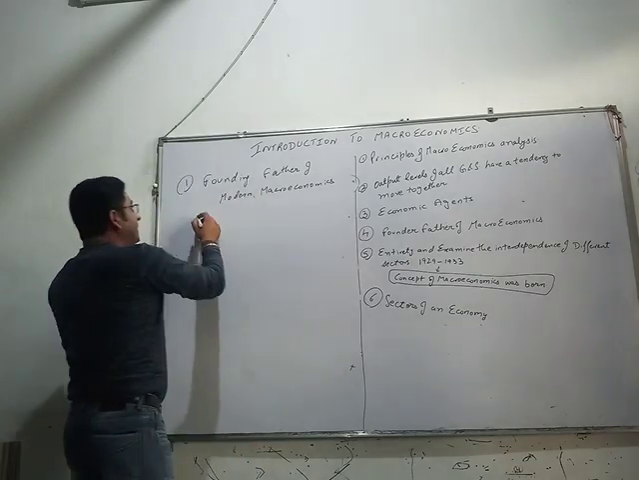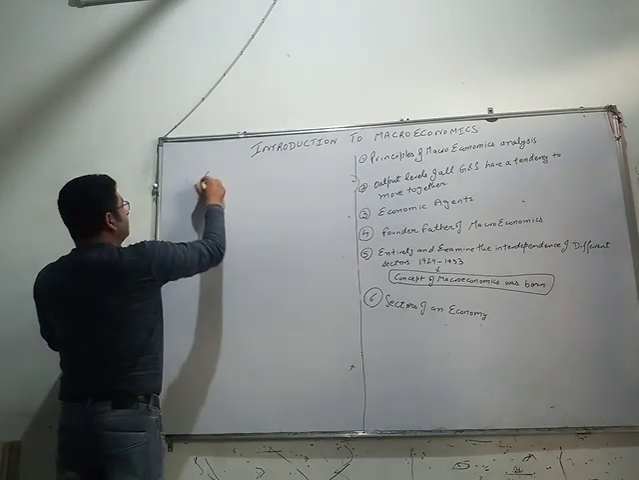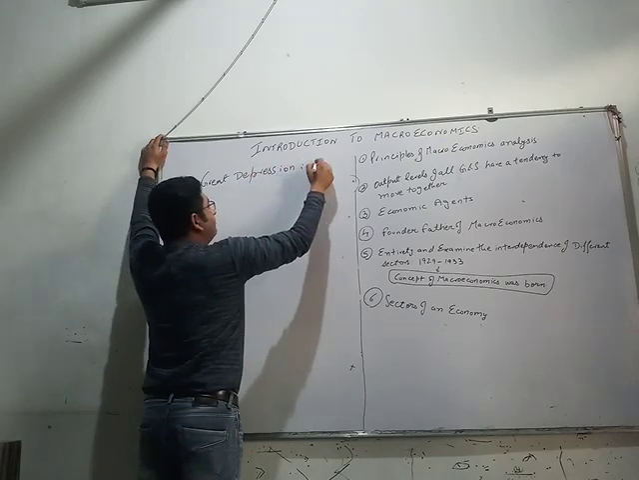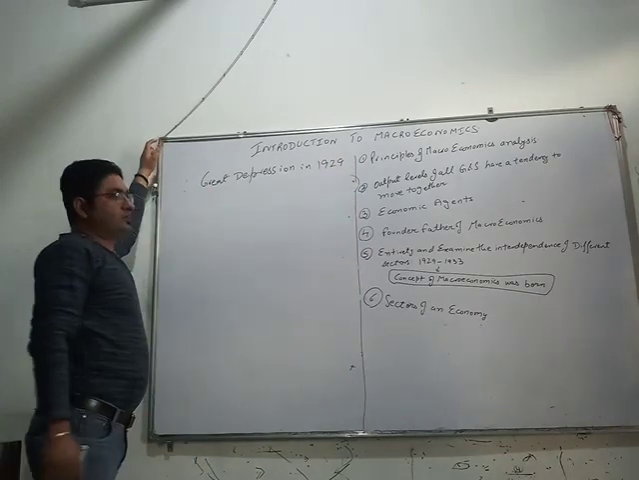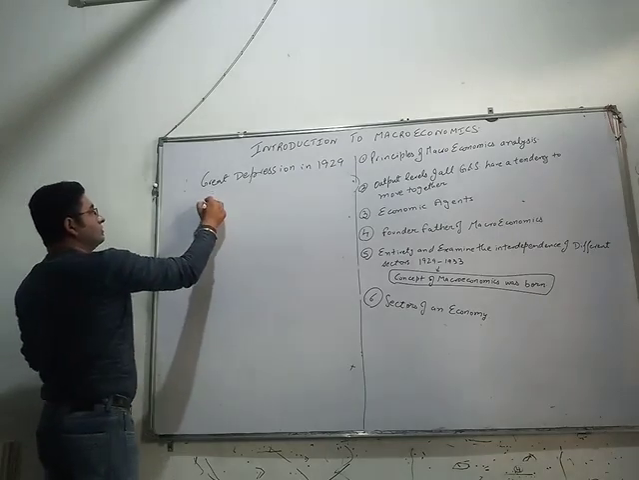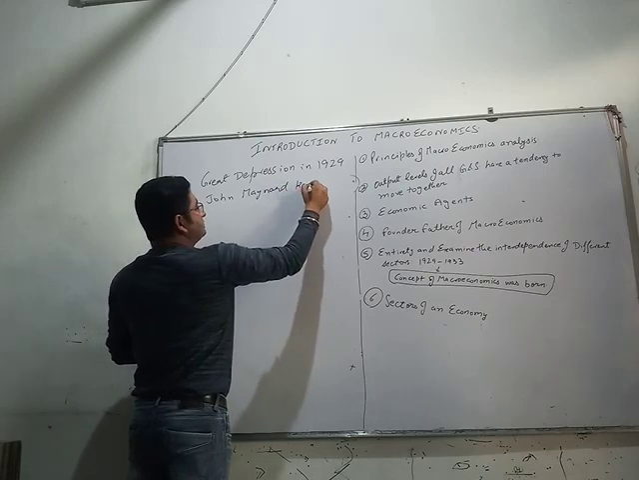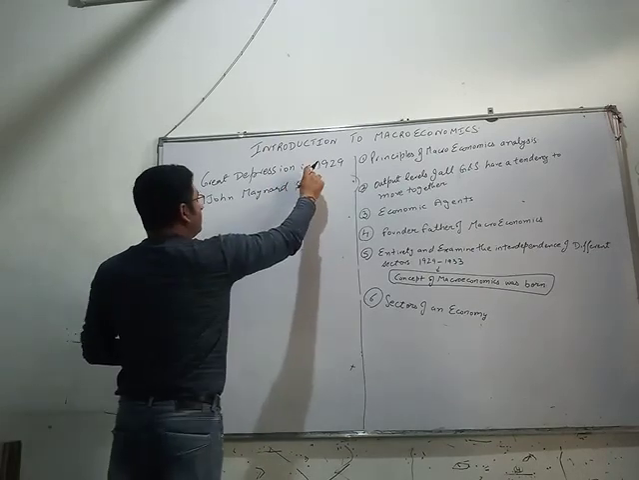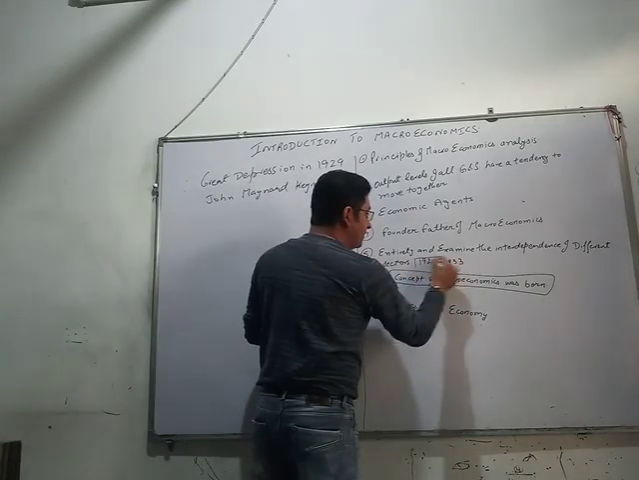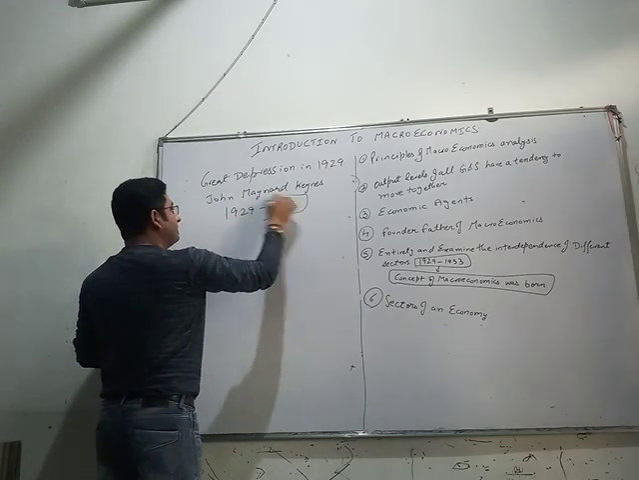Moving to the next step, in 1929, the world faced the Great Depression. During that period a very famous economist, John Maynard Keynes, I repeat, John Maynard Keynes, emerged and studied for this particular period, that is from 1929 to 1933.